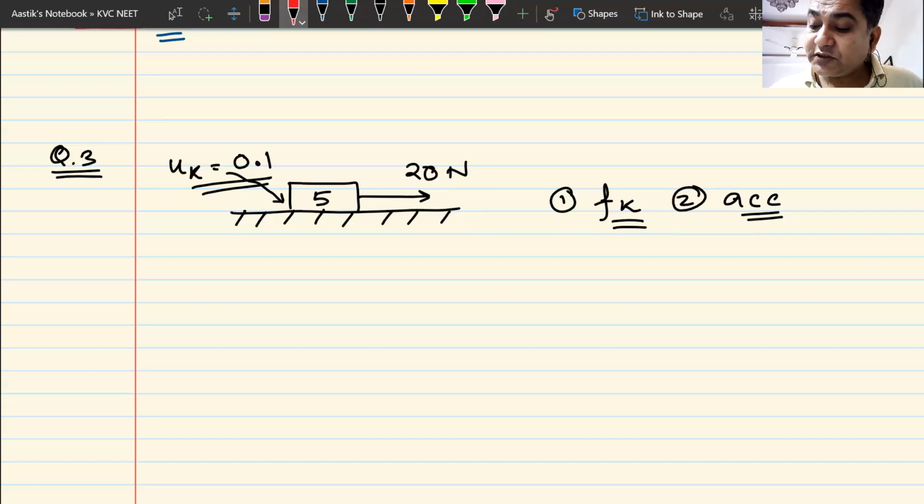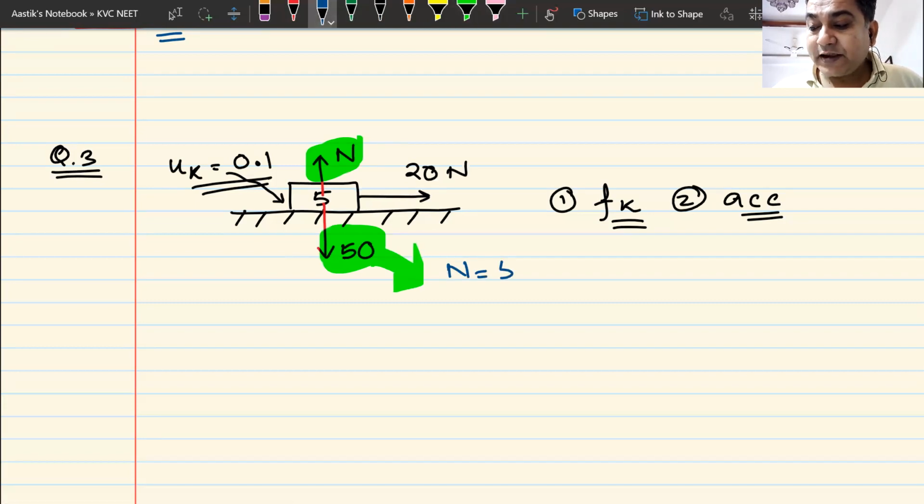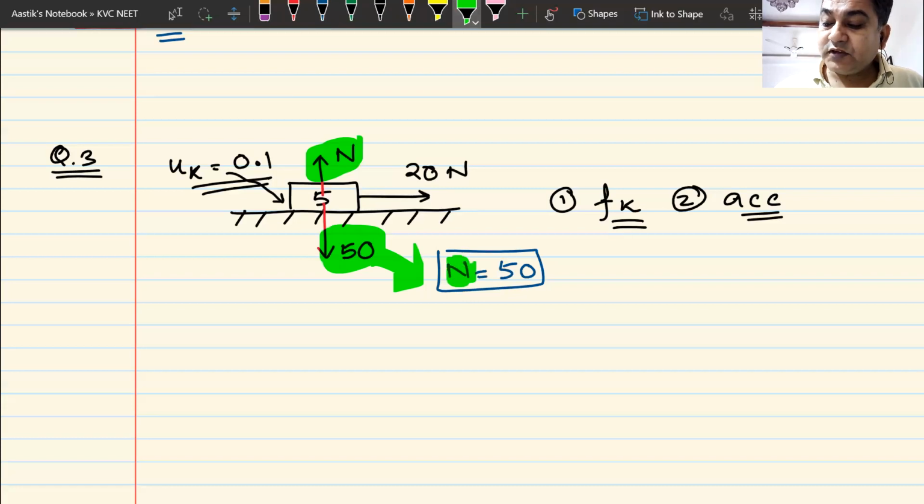How are we going to solve this question? Weight is 50. Normal reaction is N. So the first thing that you must understand is that it is not going to move like this. So the first thing that you can write is that normal reaction is 50 newtons. Is this clear to everyone? Normal reaction is 50 newtons.